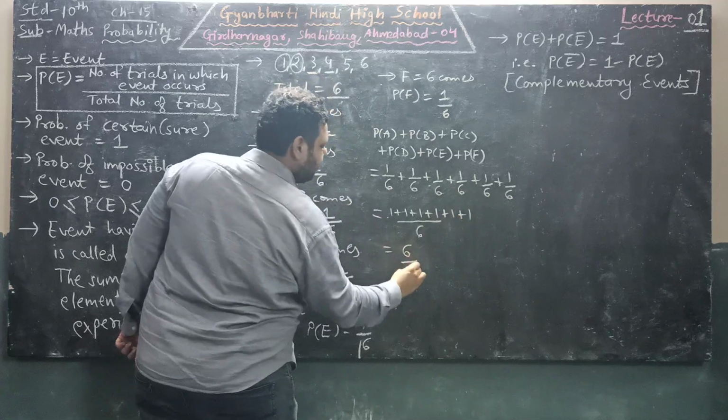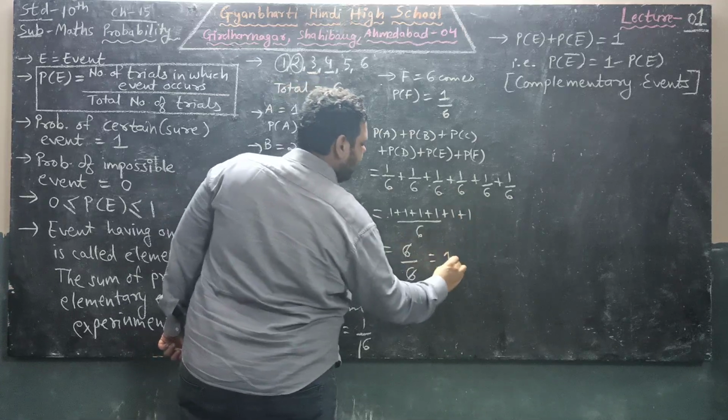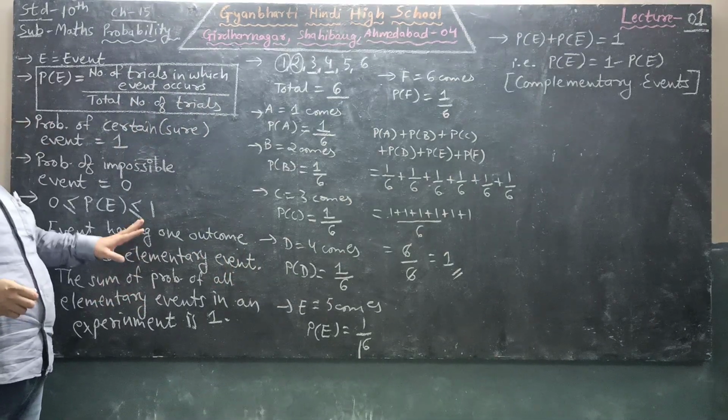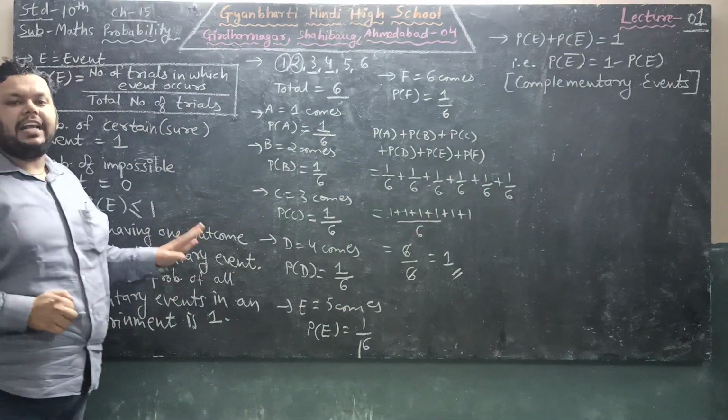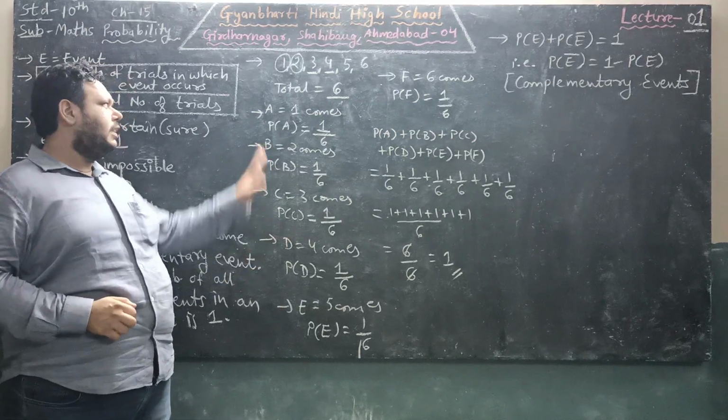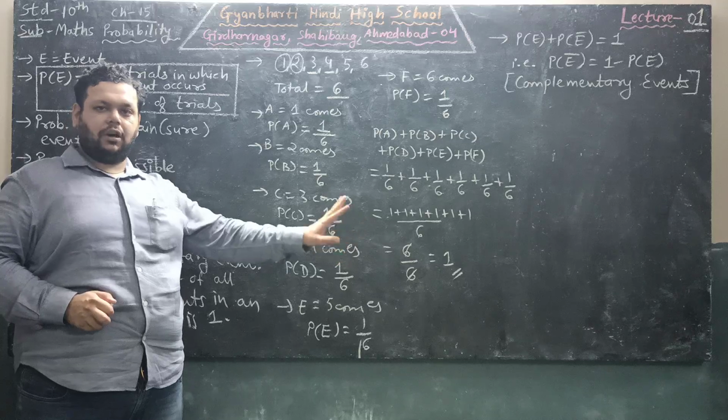So it will be 6 upon 6. So we will get answer 1. As we have seen, the statement is that the summation of the probabilities of every elementary event of an experiment is equal to 1. So we have taken an example for this also.